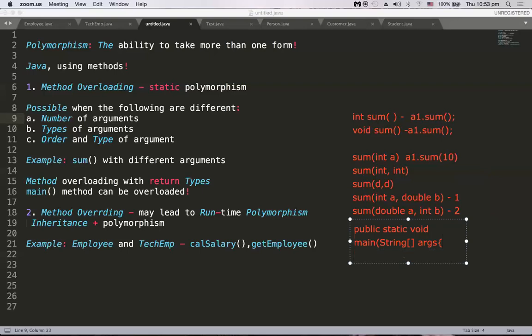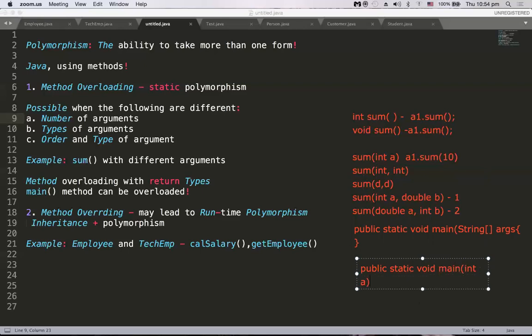So this is my main method, public static void main String args. Can this be overloaded? Yes or no? Yes, definitely we can overload. As long as the parameters are different, method overloading is possible. Here this main method takes a string array as a parameter, right? So now I can have a main method, public static void main, which takes some integer value.